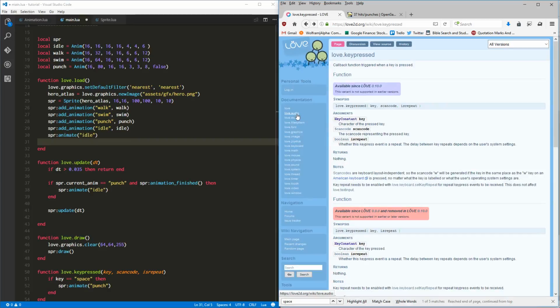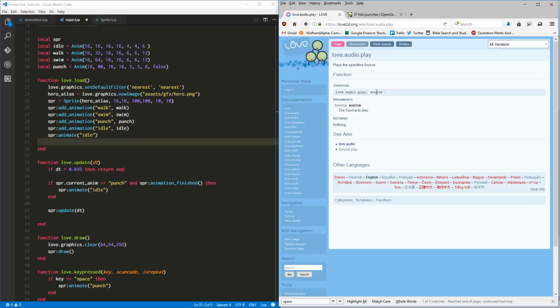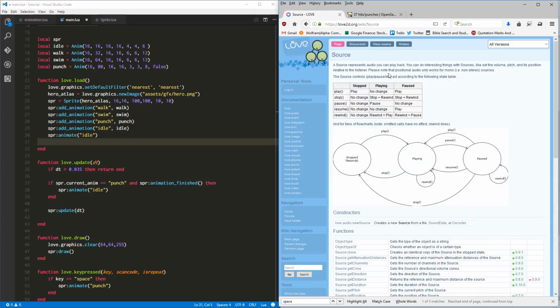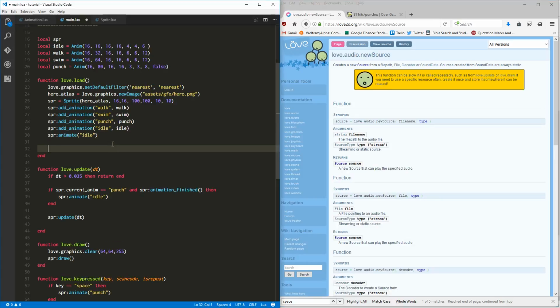Let's go to love.audio, and we should say right here, love.audio.play. And the source, let's see what a source is. A source represents audio you can play back. You can do interesting things with sources, like set the volume, pitch, and position relative to the listener. How do we... Right here. love.audio.newSource. It's what we want. It's what we love.